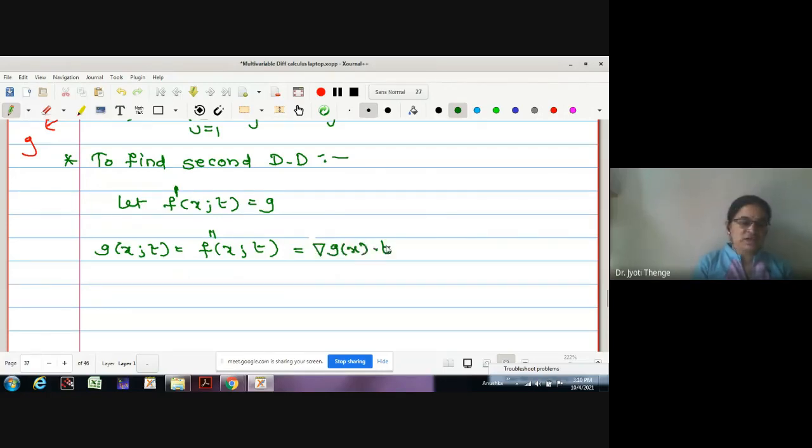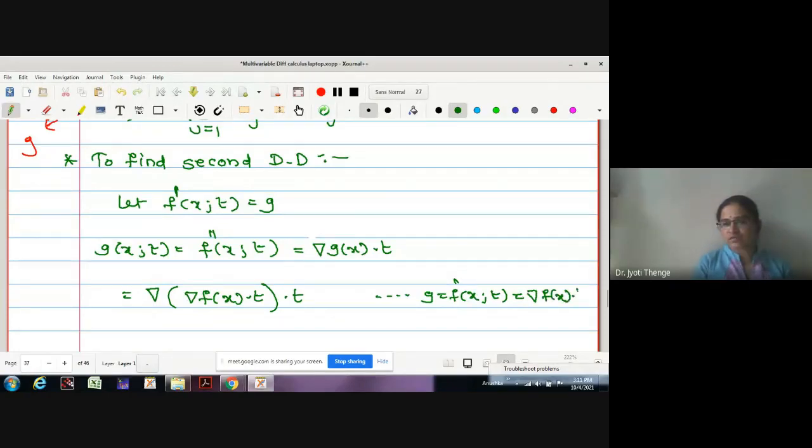This is del gx dot t. So let me write here. What is g? It is del fx dot t, again a dot product with t. g is f dash of x comma t, which is equal to del fx dot t.